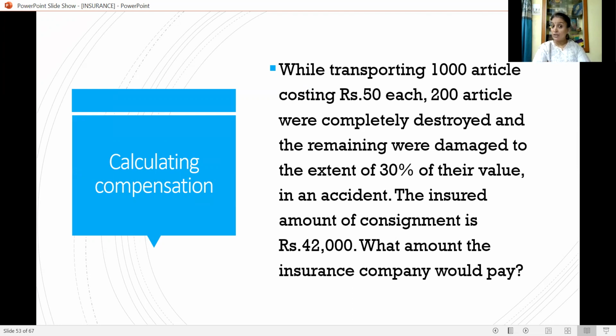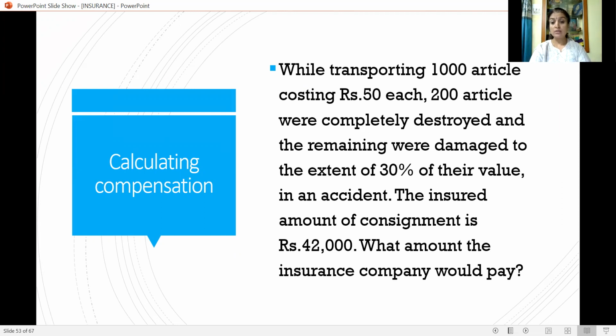What is the cost of it? That is rupees 50 once again. So 200 into 50 is the complete loss. And the remaining means how much? Total articles consigned 1000, completely destroyed articles 200, 1000 minus 200, that is 800, is the partial loss.